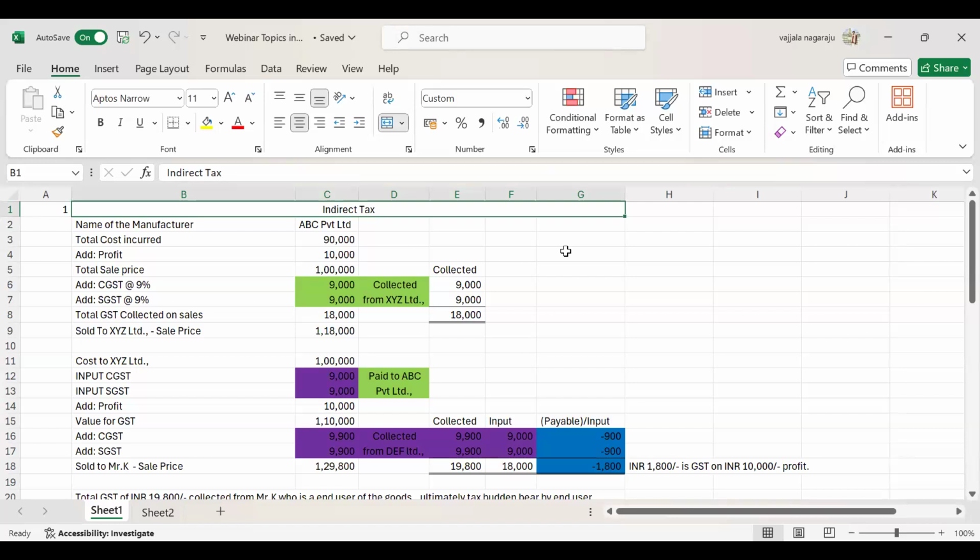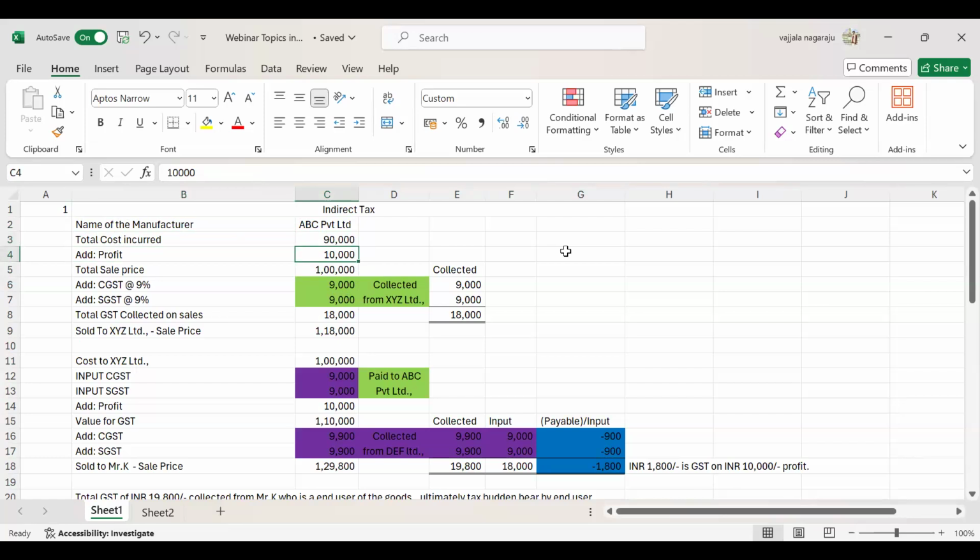I can explain this situation with the help of one example. Suppose there is a company called ABC Private Limited, manufacturing some kind of machines. They are into the manufacturing business. For manufacturing their product, they have incurred a cost of 90,000 rupees. For our sake, I have rounded all the amounts. On the cost they have incurred, they will add a profit or margin. It's a common scenario, right?